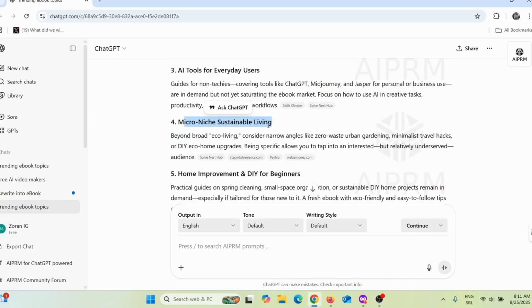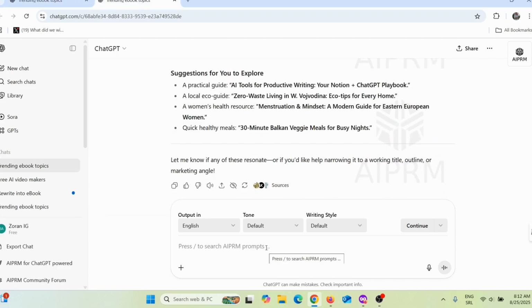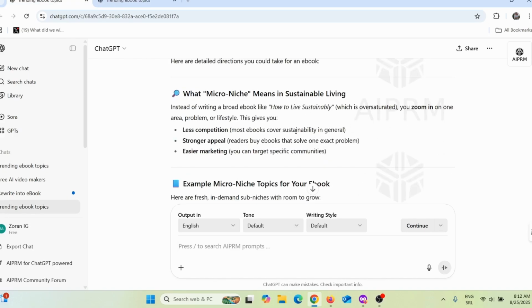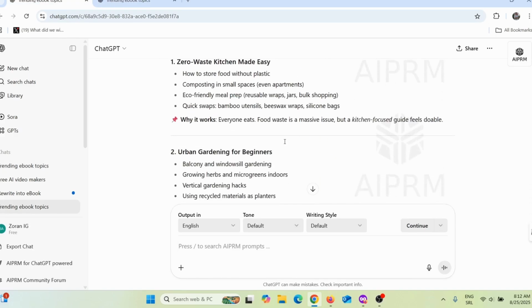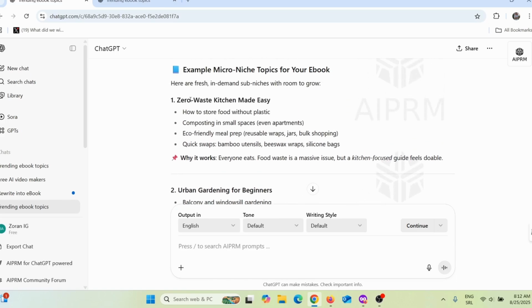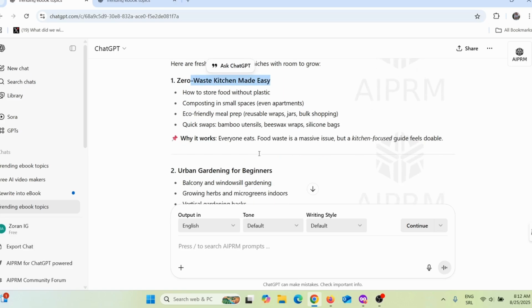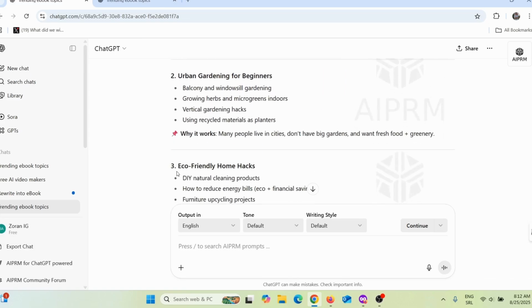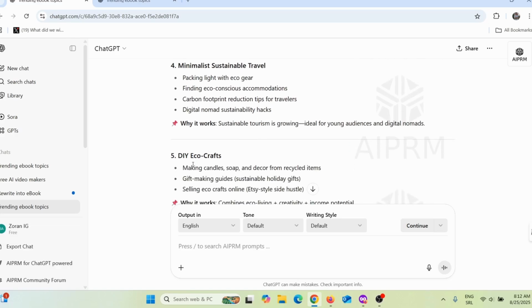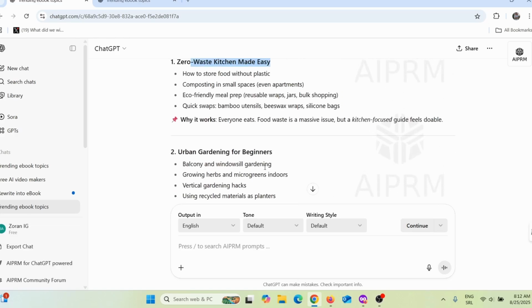So let's say, for example, I wish to use this, but I need more data. So I can say something like this, okay? Give me more details about micro niche sustainable living, and then press enter. And now ChatGPT will give me more data. Okay, and here you can see ChatGPT gave me more data about this topic. So here you can see there are some interesting topics. Zero waste kitchen made easy. This looks interesting. Urban gardening, eco-friendly home hacks, minimalistic sustainable travel, DIY eco crafts. So let's say, for example, this looks interesting.